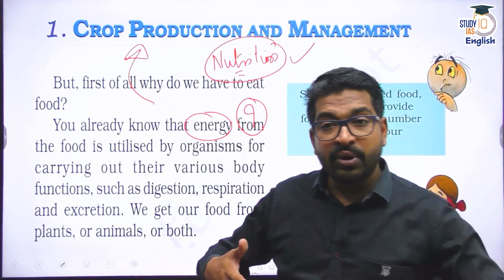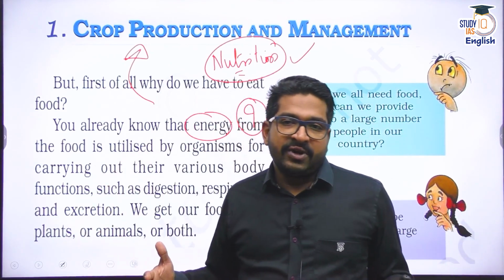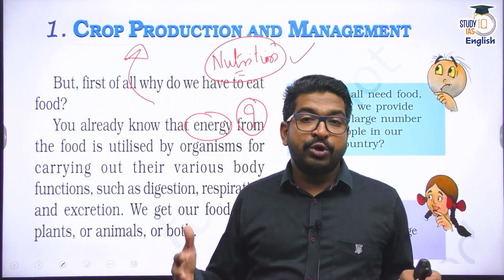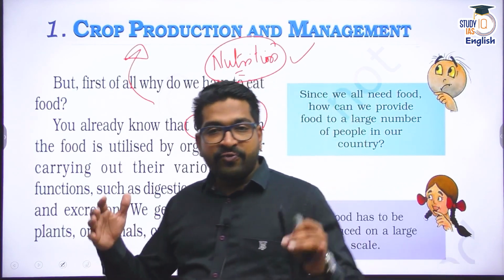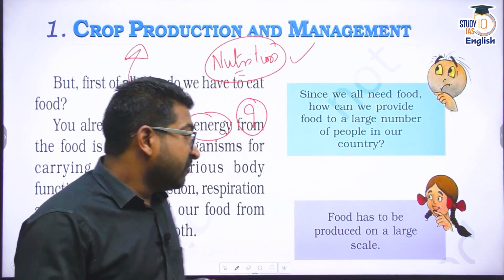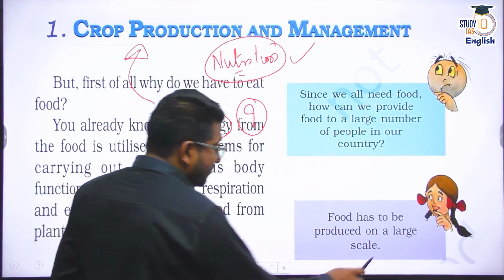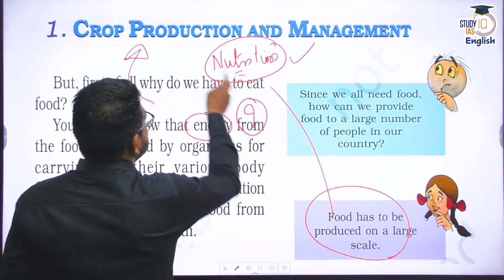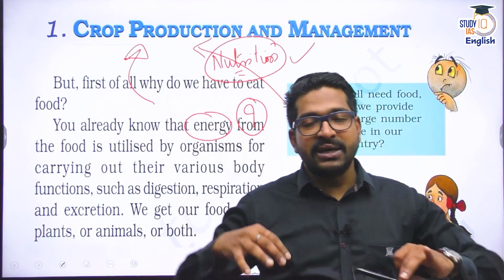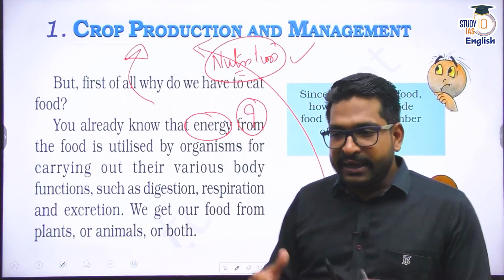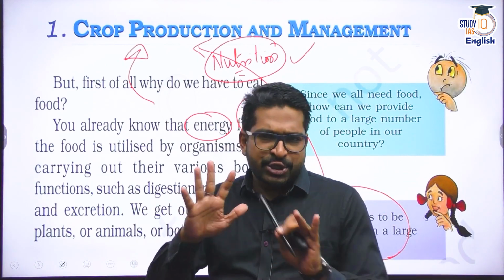But if we talk about a country as a whole, we are a population of 140 crore. So we need an enormous amount of food grains. And that is why we need to go for large-scale food production. And that is where this massive crop production comes into the picture. And today's domain is basically understanding India's crop production, India's agriculture sector.